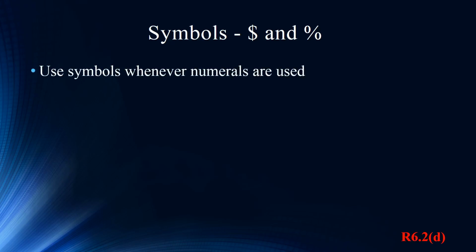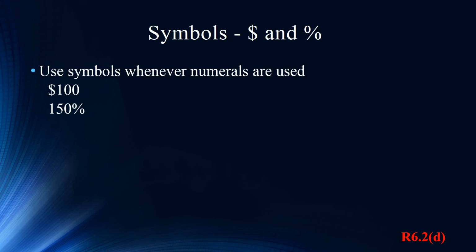Regarding dollar and percent symbols, which is governed by Bluebook Rule 6.2(d), the Bluebook rule is that the symbols should be used whenever numerals are used, so anytime a number is over 99. For example, here the dollar symbol would be used with $100 and the percent symbol is used for 150%.